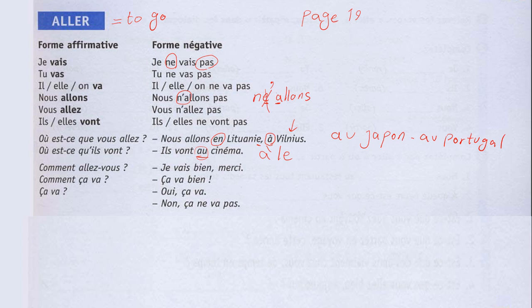Comment allez-vous? How are you? Je vais bien, merci. I'm fine, thank you. Comment ça va? How are you? Ça va bien. Thanks, I'm fine. Ça va? Are you fine? Oui, ça va. Yes, I'm fine. Non, ça ne va pas. It's a negative sentence. Ça ne va pas. I'm not fine. I'm not good.